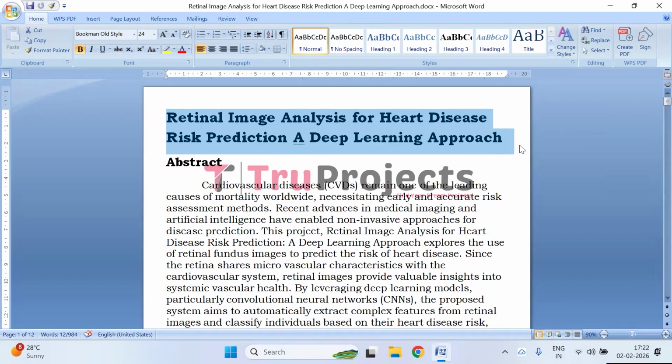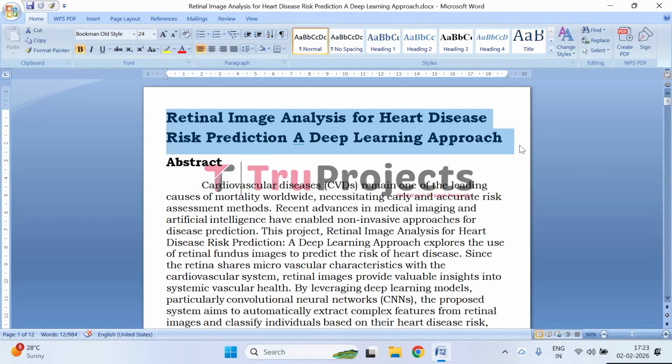This title highlights the use of retinal fundus images to assess the risk of heart disease by analyzing vascular and structural patterns in the eye. Since the retina reflects systemic blood vessel health, deep learning models can automatically learn meaningful features linked to cardiovascular conditions. The approach leverages convolutional neural networks to extract complex retinal features and predict heart disease risk in a non invasive